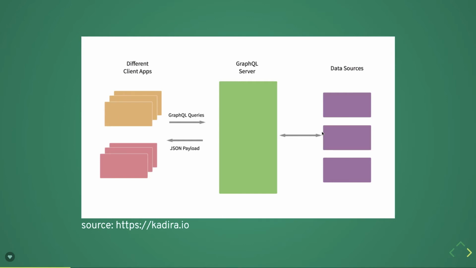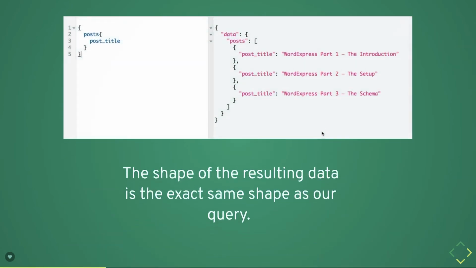Here we have different client apps. They will have a GraphQL client, and we will also create a GraphQL server which will talk to your database, data source, existing REST API, legacy applications, or something like that. So the architecture of GraphQL is kind of simple.